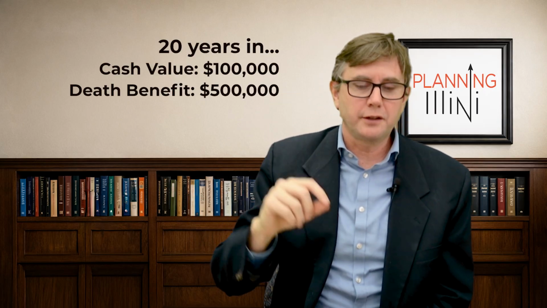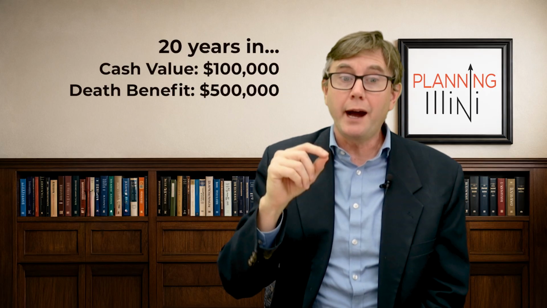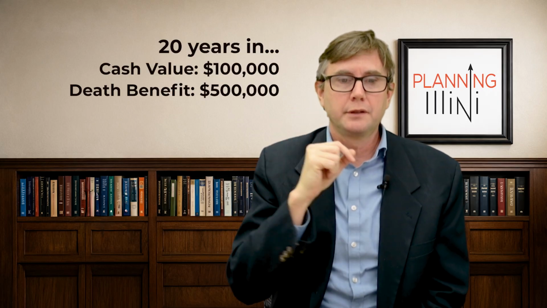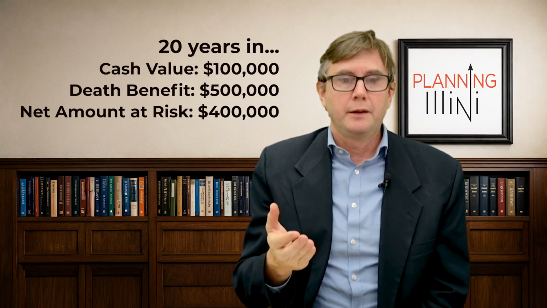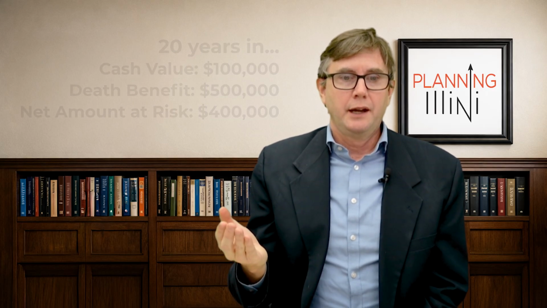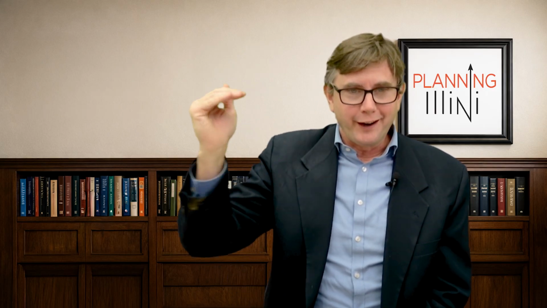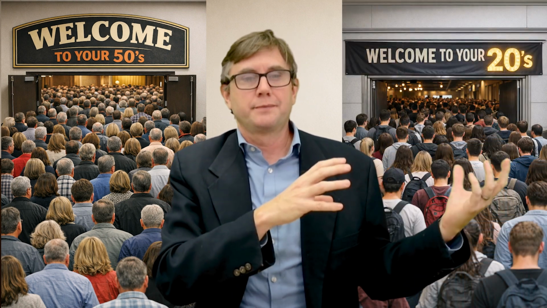You've got a $100,000 cash value. And what that means is the insurance company is now only insuring the difference. So the net amount at risk dropped over time. Well, why is that good for everybody? That's good for everybody because as you get older, your chance of dying increases every year, right? In a room of 1,000 50-year-olds, fewer people come out of that room than out of a room of 1,000 20-year-olds, okay? So the idea is that if we can lower the amount at risk every year, then we're not going to have to charge you the same amount on insurance every year.